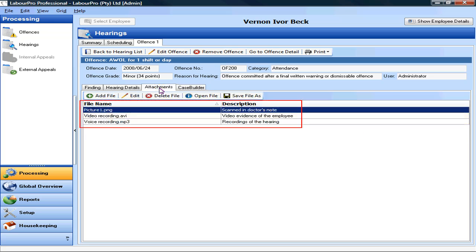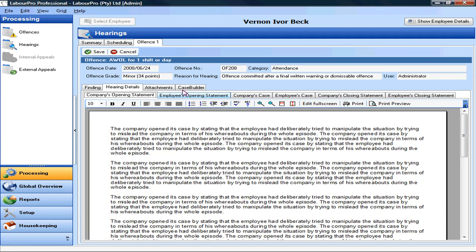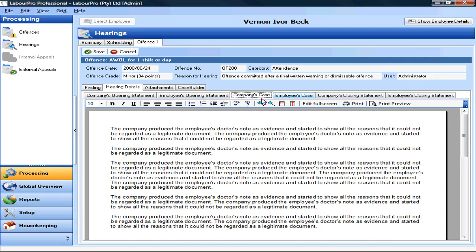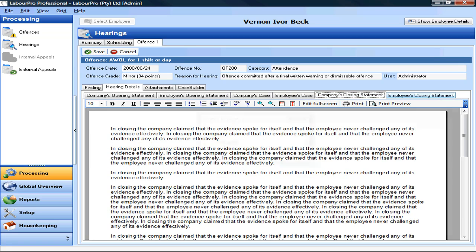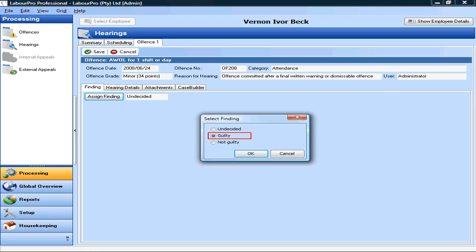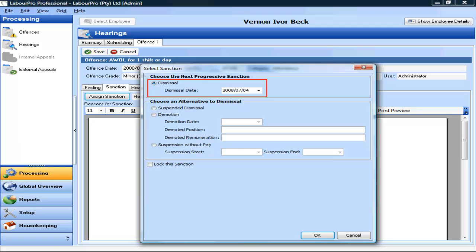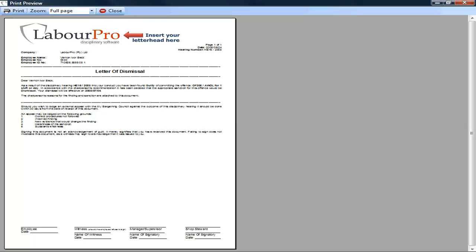Any electronic media that is relevant to the case can be attached to the disciplinary hearing. This may include voice or video recordings, pictures, or scanned-in documentation. After the hearing has been concluded, the entire record can be logged into the system. The chairperson's finding, as well as his sanction, can then be selected so that the relevant documentation can be printed for the employee.